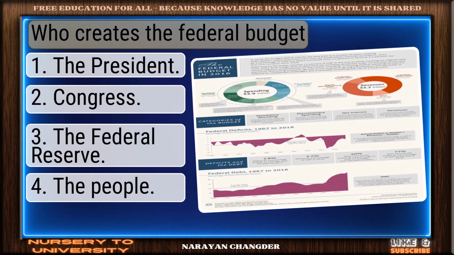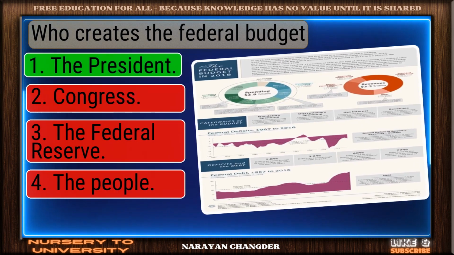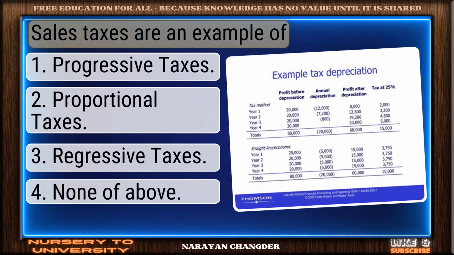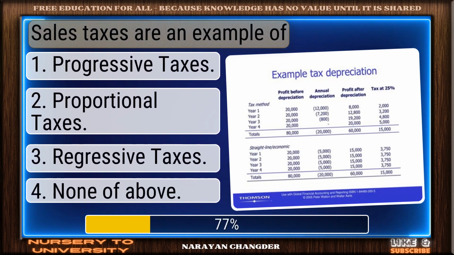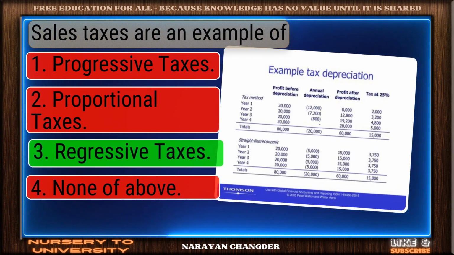Who creates the federal budget? You got it. Your choice, the president, is right. Sales taxes are an example of. Excellent choice. Regressive taxes is the right answer.